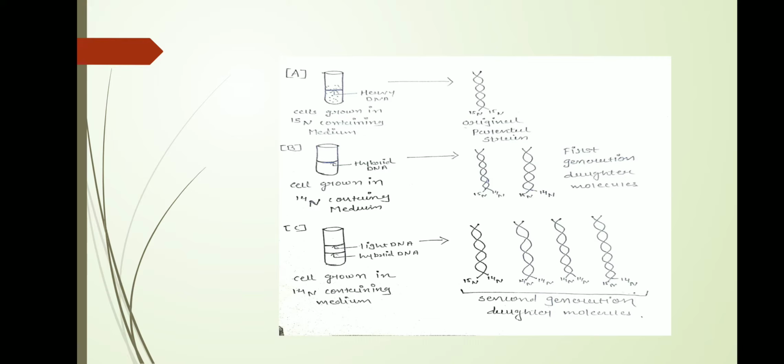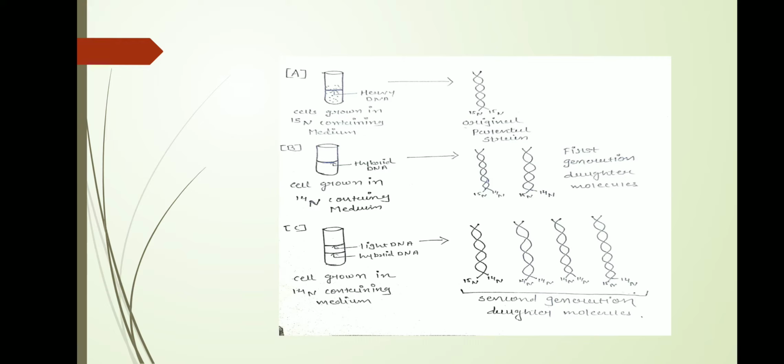The original parental strand contains 15N in its nitrogen bases. Second, these cells are taken from this culture medium and added to a medium containing 14N. We can then extract the first generation of daughter molecules, which have newly synthesized daughter DNA with one strand containing 15N and the second containing 14N.